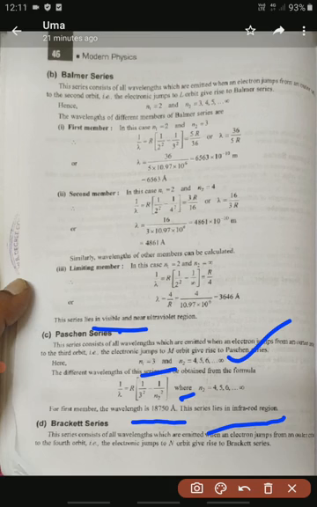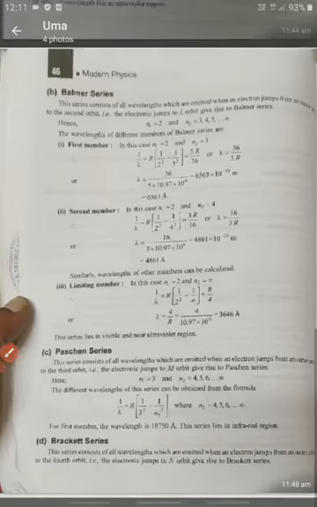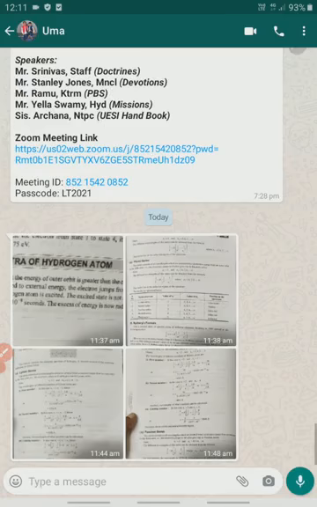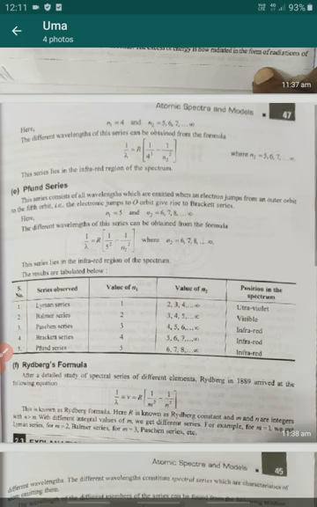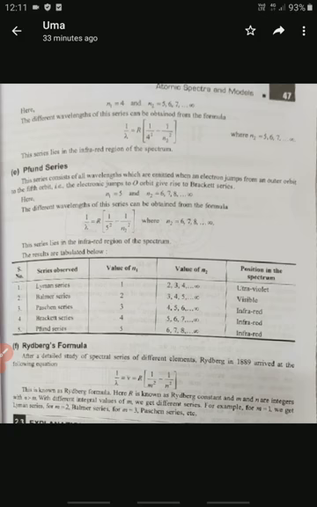And next one is the Brackett series. Brackett series is nothing but electrons jumping from higher energy level to the fourth orbit, or the electron jumps to the N orbit. This is called a Brackett series. And the next one is the Pfund series. In Brackett series, this lies in the infrared region.